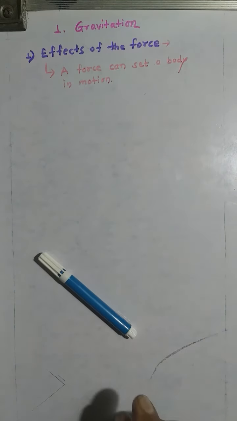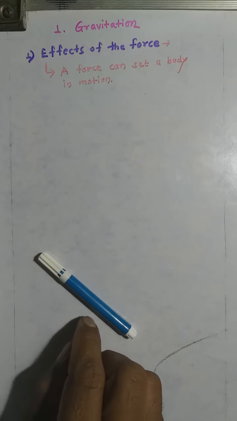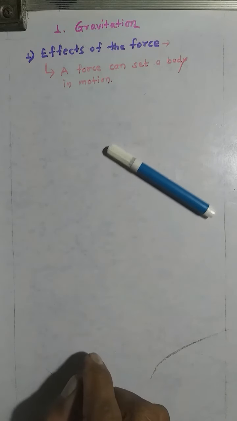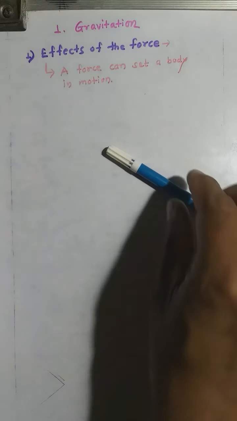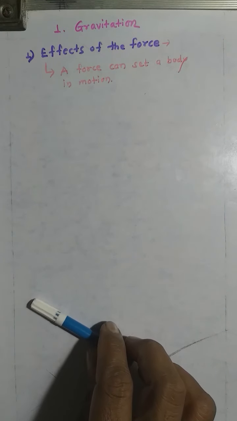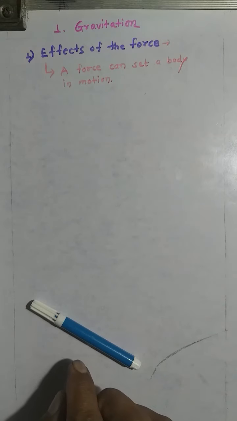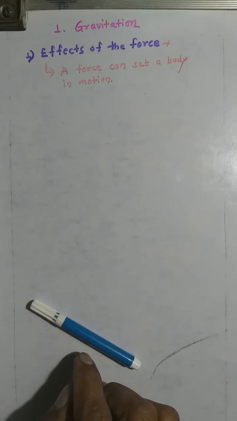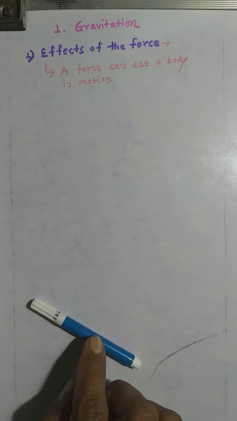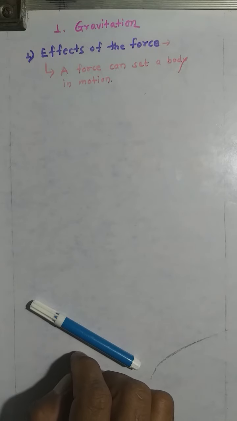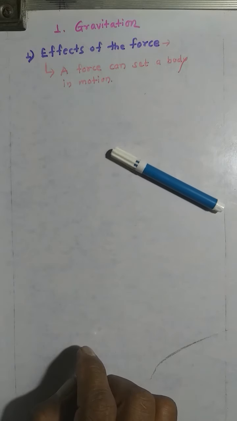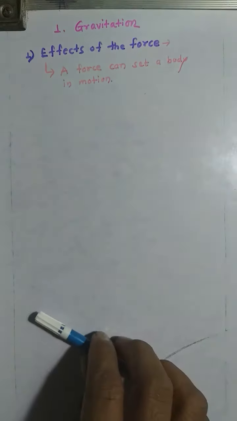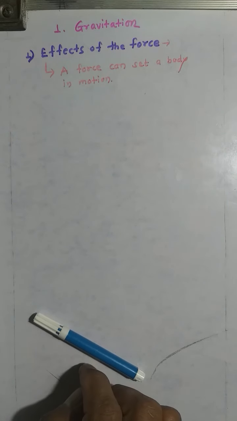This is in rest position. Suppose I apply a force on this sketch pen, then what happens? The sketch pen moves in forward direction. I applied a force on the sketch pen, then the sketch pen moves in a forward direction.